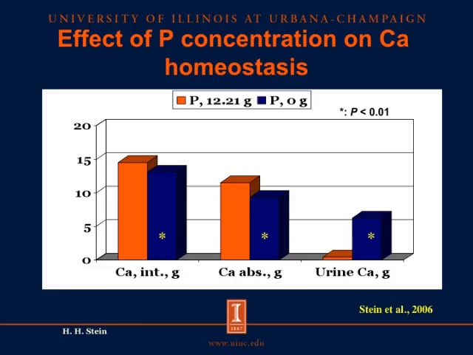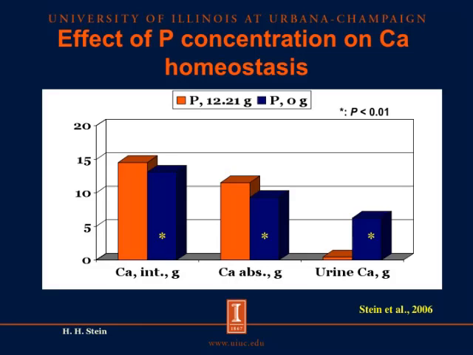However, when pigs were fed no phosphorus, they were not able to synthesize bone tissue, and therefore they were not able to utilize the calcium that they had absorbed. So the majority of the absorbed calcium was actually excreted in the urine, which we can see here in the last 2 columns. If there was phosphorus in the diets, there was very little calcium excreted in the urine. However, if no phosphorus was in the diet and therefore no phosphorus was available for bone tissue synthesis, then most of the calcium that was absorbed was excreted in the urine.